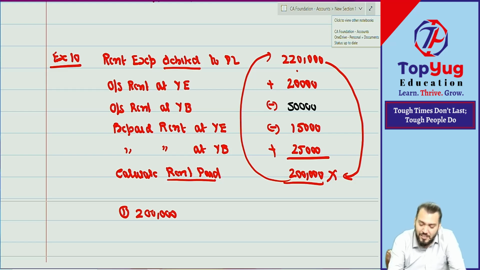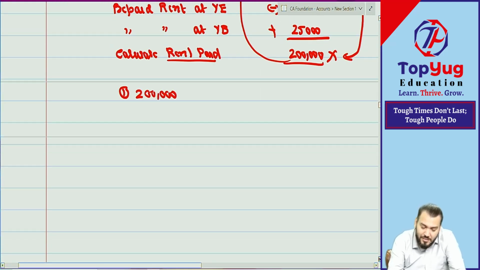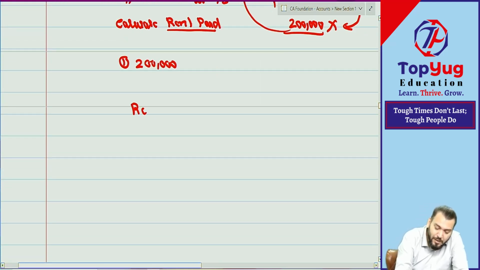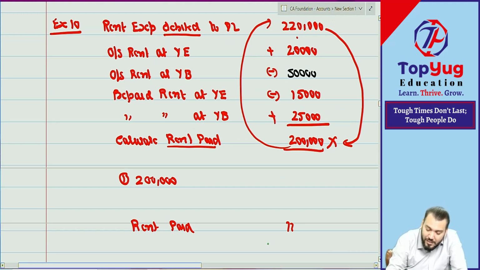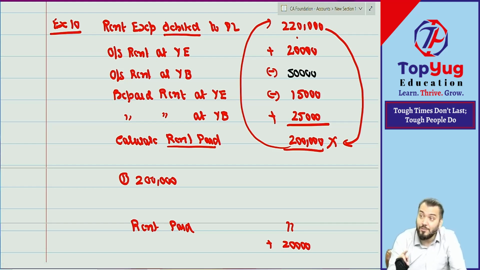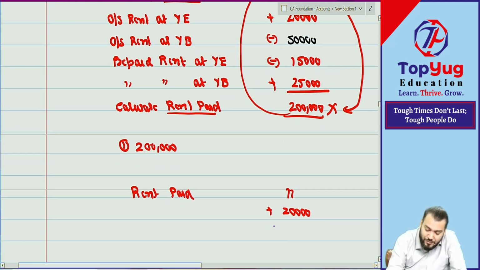Or you can do it in this way. Write down rent paid is what? Question mark. That is not given; this we need to find out. And then you can say plus 20 to rent paid. This is correct. Minus 50 to rent paid is also correct.